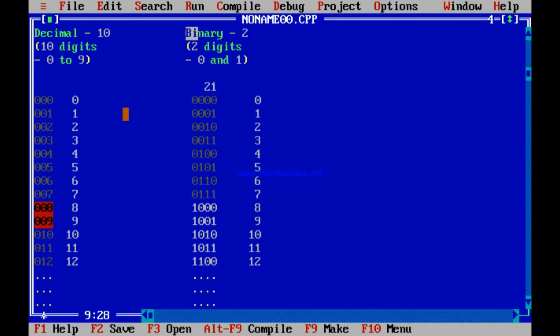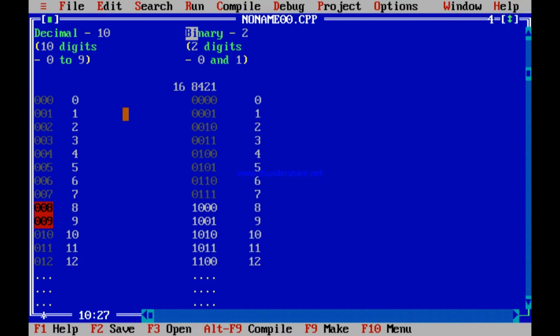Instead, this is a weight of 1, this is a weight of 2, this is 2 into 2, 4, this is 4 into 2, 8. So these are 8, 4, 2, 1. Can you tell me what this is? This is 16. Isn't it so? This position is 16, the next position is 32, then 64, and so on.